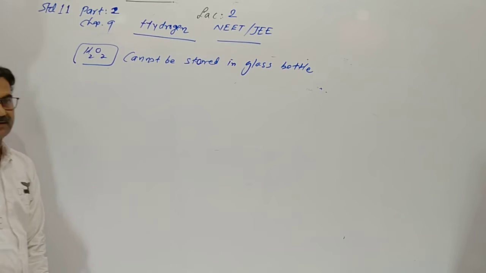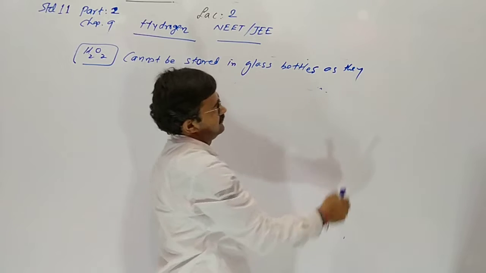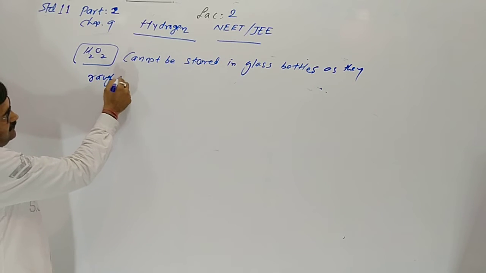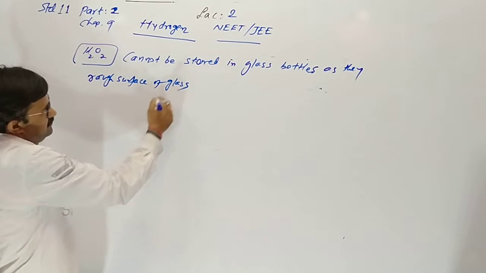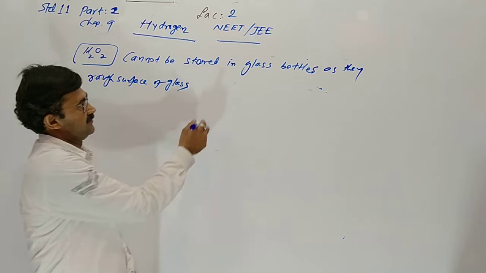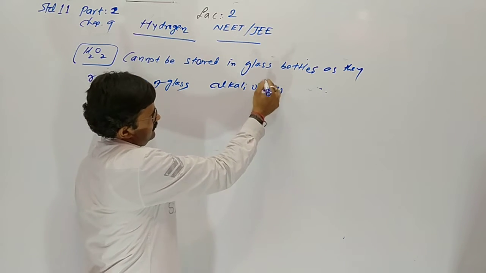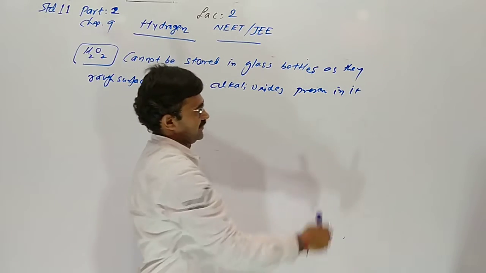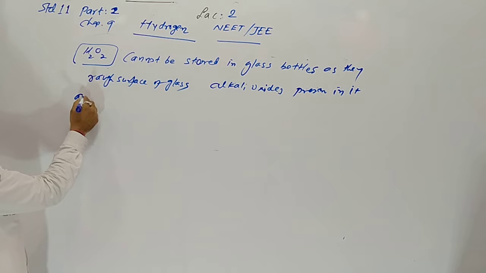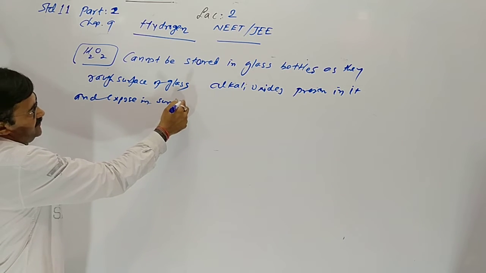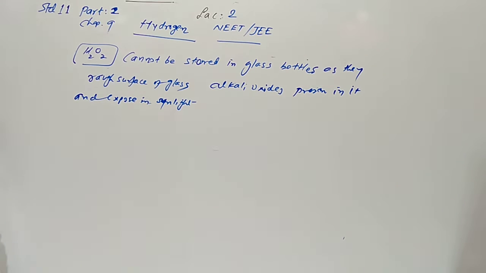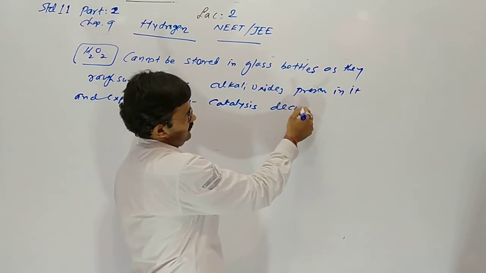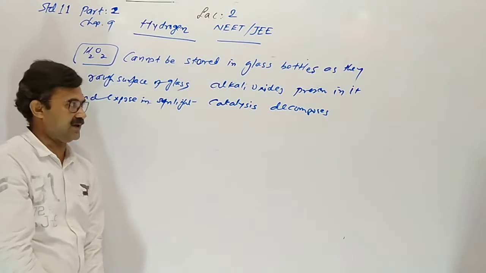Glass bottles have a rough surface, and glass contains alkali oxides. When exposed to sunlight, these catalyze the decomposition of hydrogen peroxide.